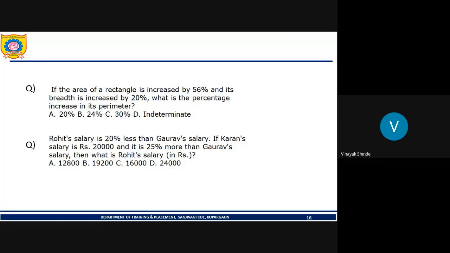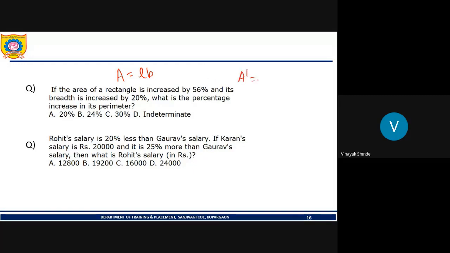How are you solving the question first? Yes. The area of a rectangle is increased by 56%. The width is increased by 20%. So we want the percentage rise in the perimeter. What is the formula for rectangle area? It is length into breadth. A is equal to length into breadth.